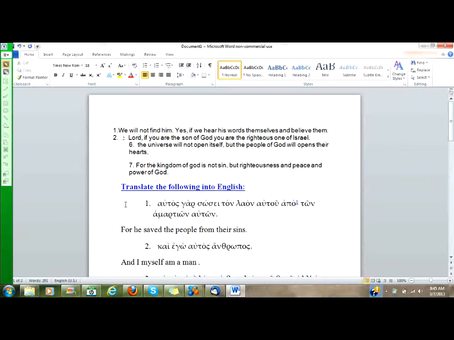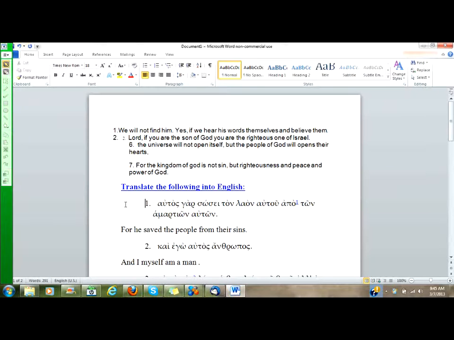Now let's look at the student's work here. Our student has, for he saved the people from their sins. Only two issues. First of all, the tense of the verb. Our student has a past tense saved. You have not learned any past tense verbs yet. You have only learned present tense and future tense, and sosei is a future tense. It's from sozo. The zeta has dropped out. The sigma of the future has come in. So this is will save. And then, of course, we don't have acknowledged in this English translation from this student the himself. It should be for he himself will save the people.